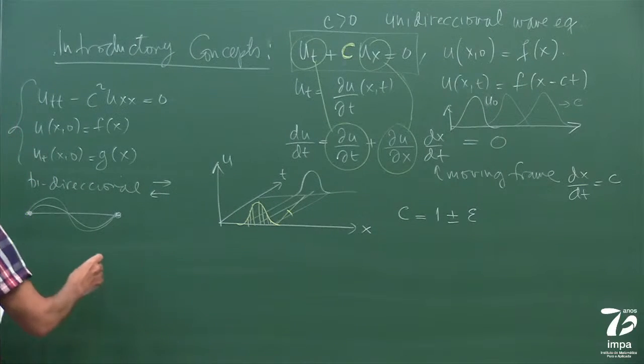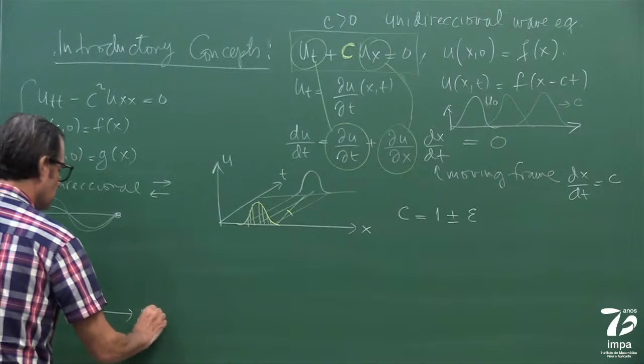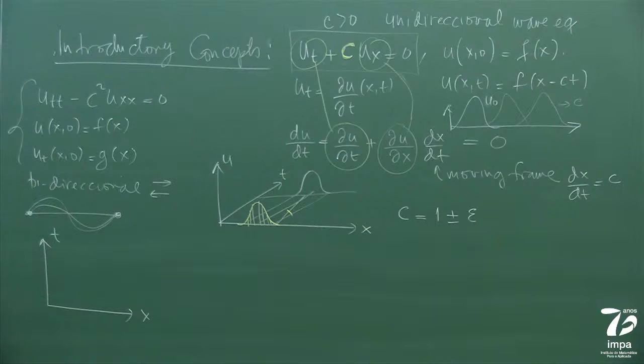Here I can ask this question, which with characteristics, we're always going to be looking at the space-time axis because we're seeing things propagating. So I can ask the following question.